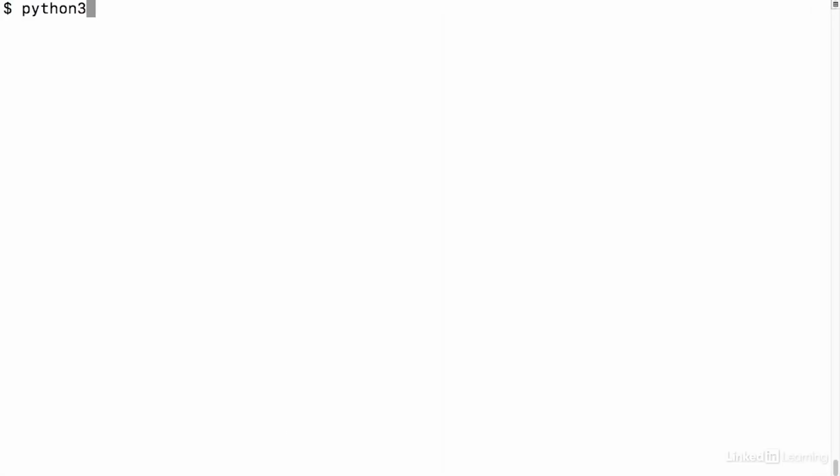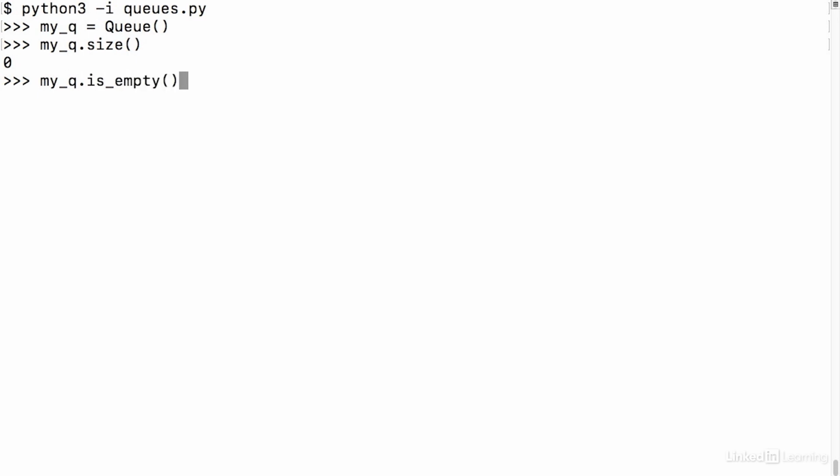We can start the interpreter, create our own queue object as we have been. Now before I even enqueue anything, I can try both of the methods I just created. So first, let's do size. We expect that this should give us 0 because we haven't added anything to the list yet. And that's what happens. Let's try the isEmpty method. This should return true because we haven't added anything yet. And that's exactly what happens.